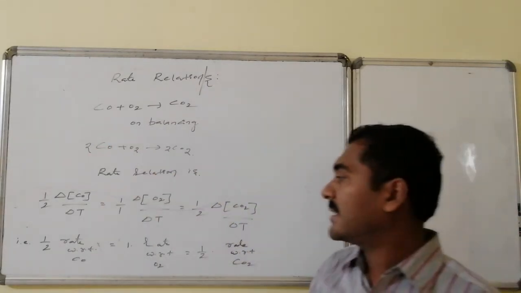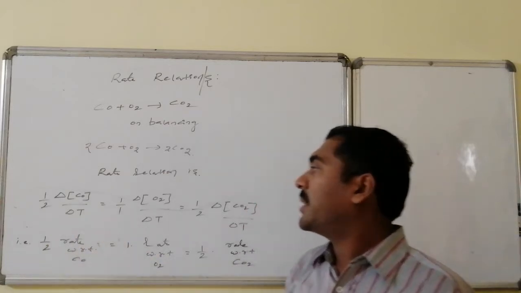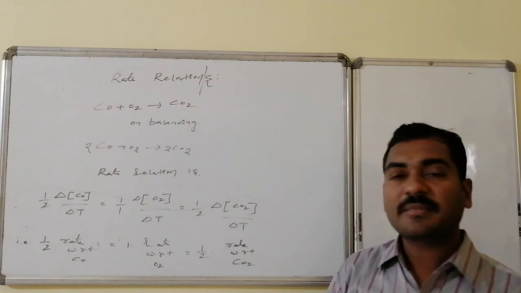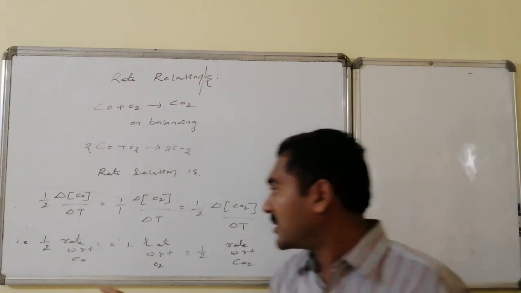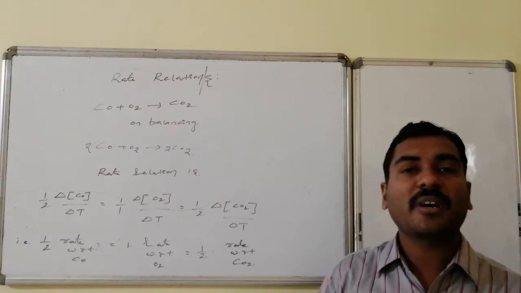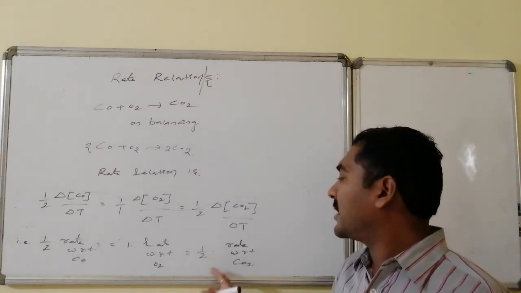That relation is like this: 1 by 2, half of the rate with respect to carbon monoxide, is equal to the rate with respect to oxygen. Nothing but, twice the rate of oxygen becomes equal to the rate with respect to carbon monoxide. Twice the rate of oxygen is also equal to the rate of carbon dioxide.